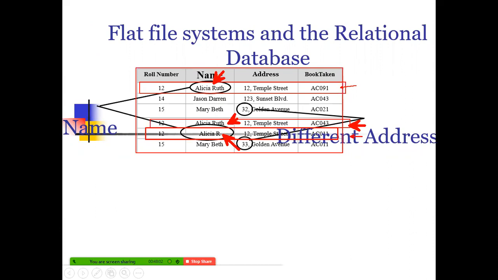Now the students are right from their side. Alicia Ruth and Alicia R are the same, and as human beings we understand both are the same. But when this data is in the database and I try to fetch the books taken by Alicia Ruth, I will get only two, I will not get the third one. Because for the computer, Alicia R and Alicia Ruth are two different entities, two different persons. So I will not be able to get the correct report.